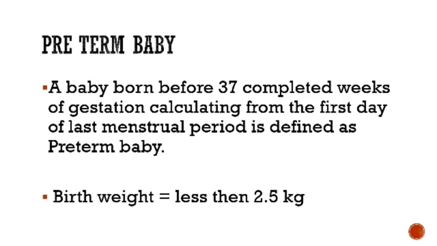Soft skull bones will be present, with widened sutures and fontanellas. The fontanellas will be widened in size, and poor sucking and swallowing reflex will be present. Subcutaneous fat will be less, and absent or incomplete Moro's reflex will be present. These are all the features and ideal range of the preterm babies.